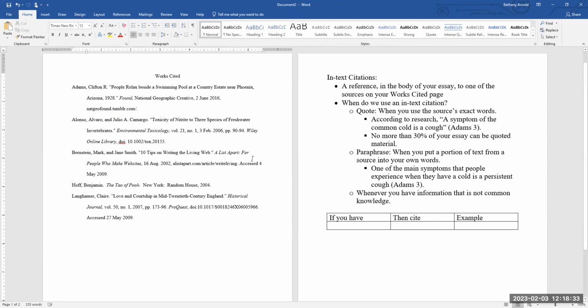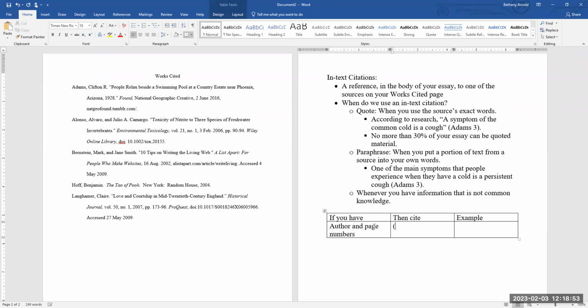In your essays, if your in-text citations do not properly match your works cited entries, you won't get credit for having used that source. They need to be easily located and they need to match. So you have to go in this order that I'm going to go over. So if you have an author and page numbers, then your citation would be that author's last name and the page number.